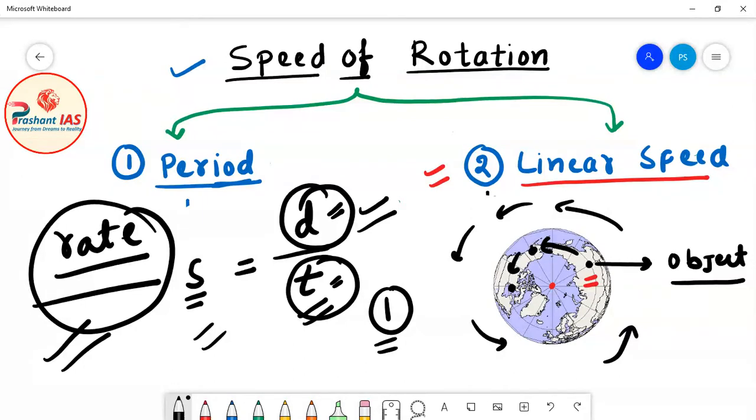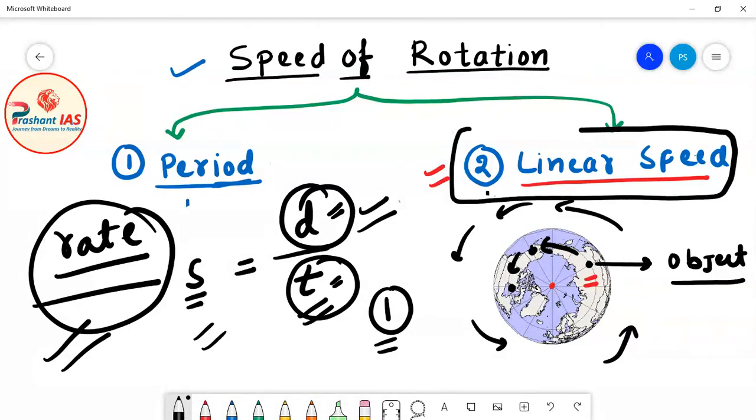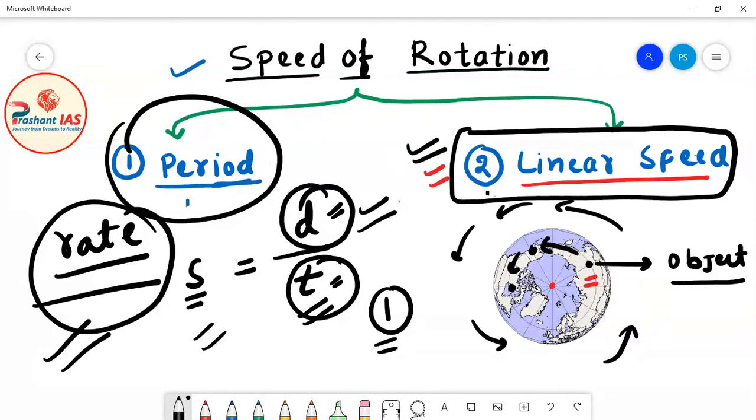Now friends, first of all, we will cover some important aspects about the linear speed of rotation which can be asked in your UPSC prelims exam. After that we will discuss the period of rotation in a detailed manner. So first of all, we will cover some important aspects of linear speed.